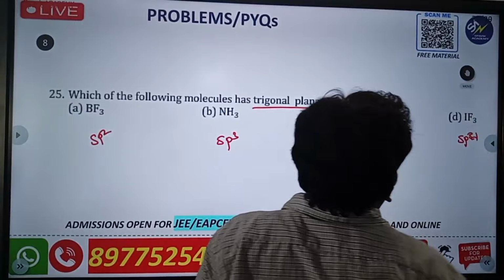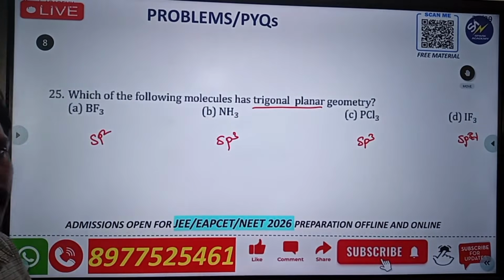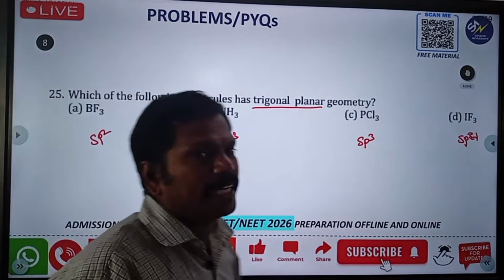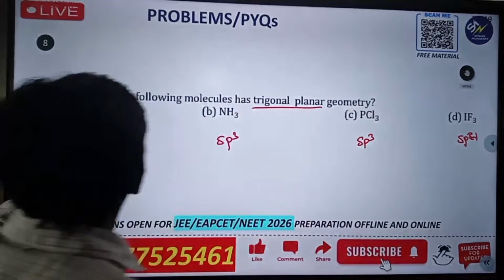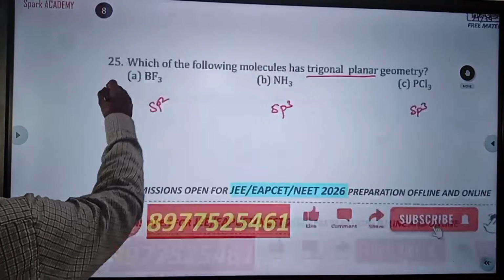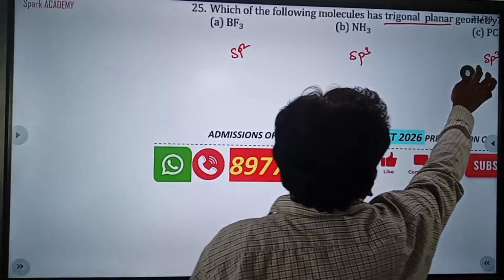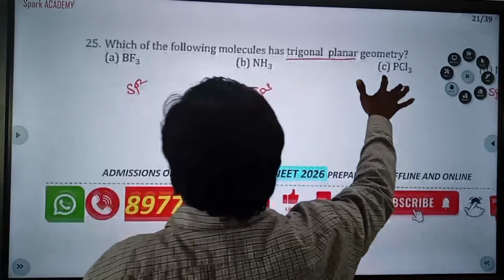Generally, if it is sp2, it shows trigonal planar. So here sp2, this is the correct answer.